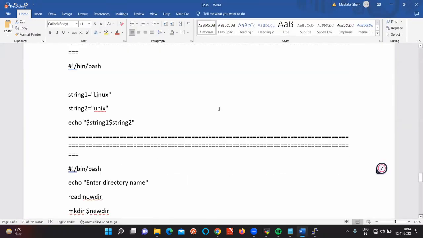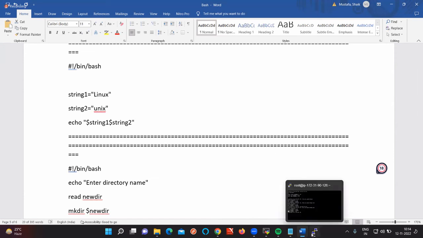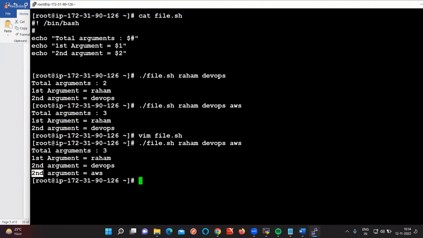So string concatenation is a simple one. Concatenation means adding two strings, right? For example, if you want to add two values, this is the process. Let me explain it simply. VIM file.sh.